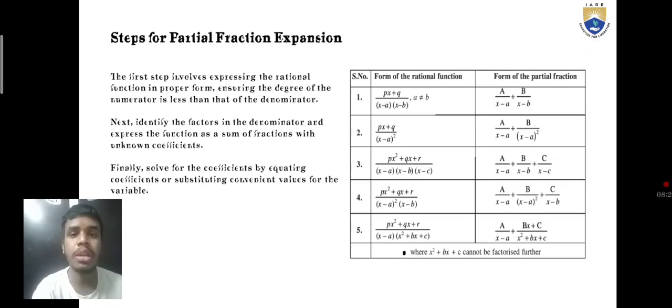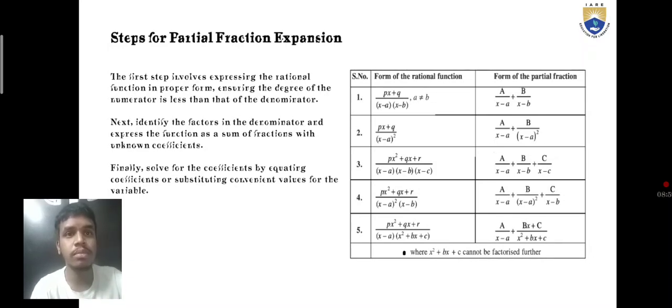Next, factorize the denominator and identify the factors. Then the function is expressed as a sum of fractions with unknown coefficients. And finally, solve for the coefficients by equating coefficients or substituting suitable values for the variable.